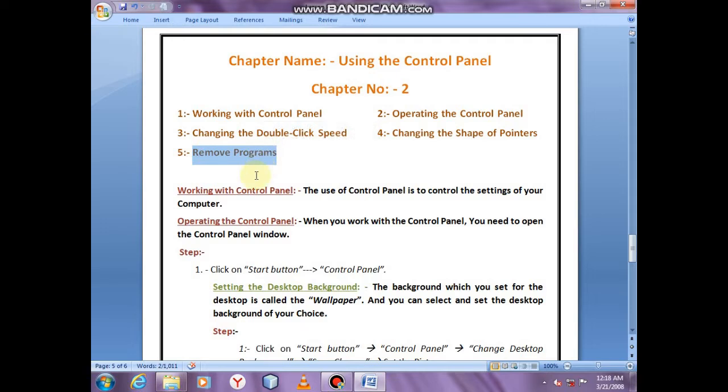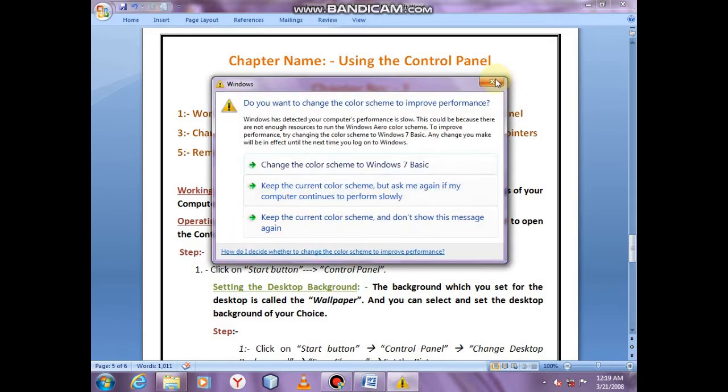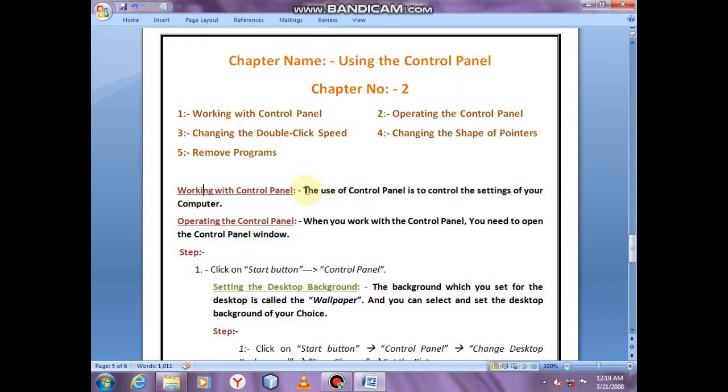Now I start my chapter with the help of first topic, working with the control panel. What is the control panel? First of all, control panel is the option that is present in a window that have the setting of the window. This control panel is working just like the setting present in the mobile phones. Now, what is the use of the control panel? The use of a control panel is to control the setting of a computer.